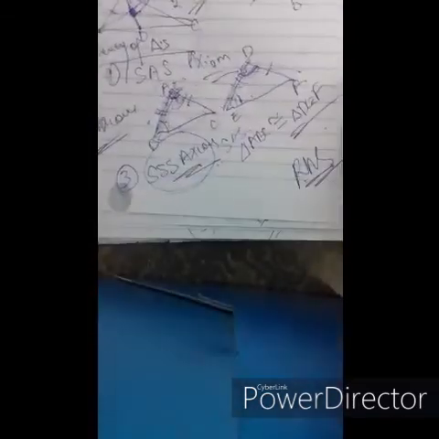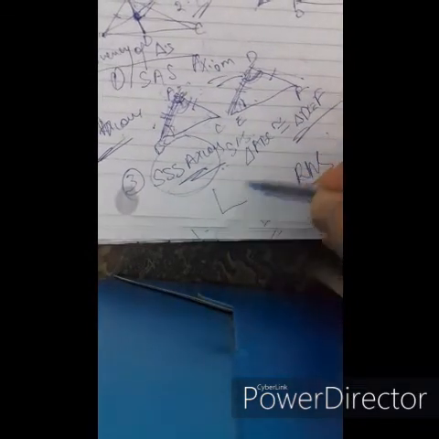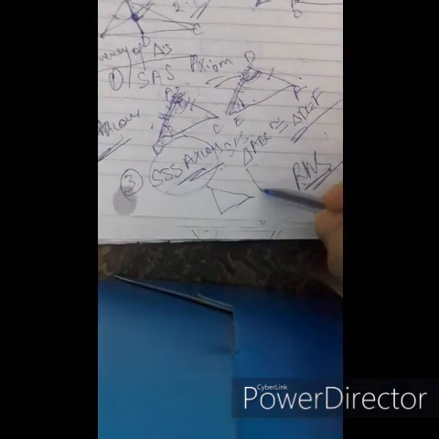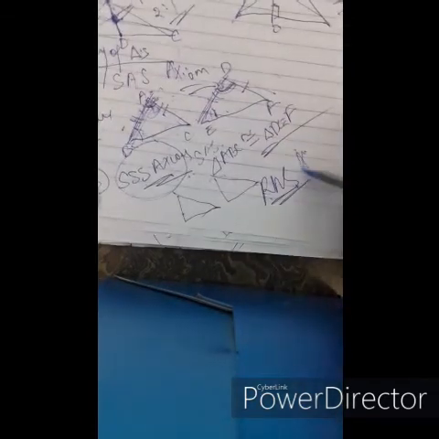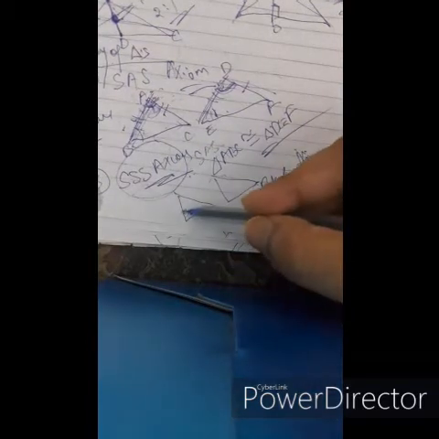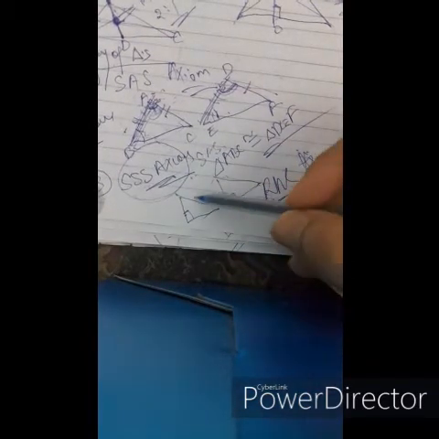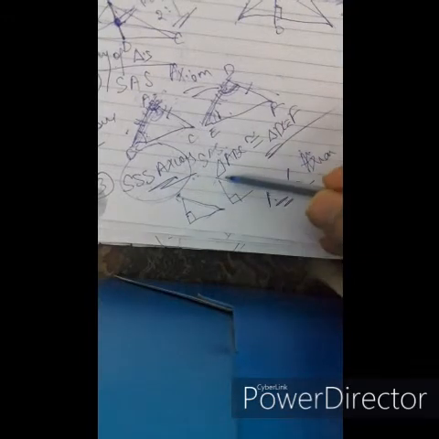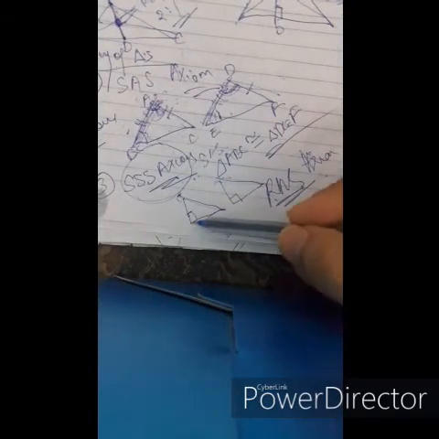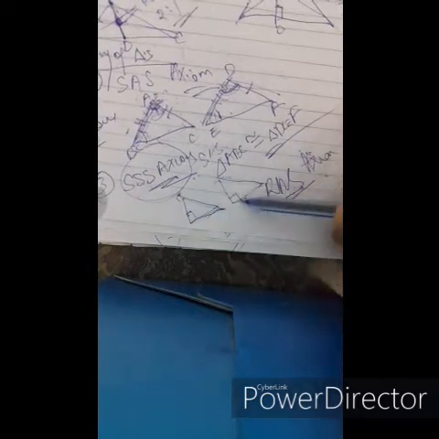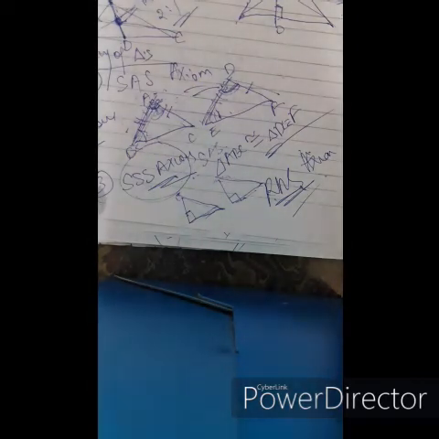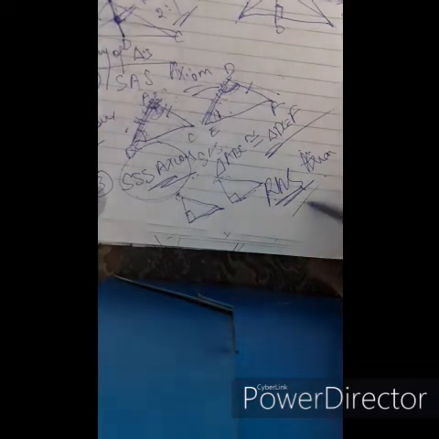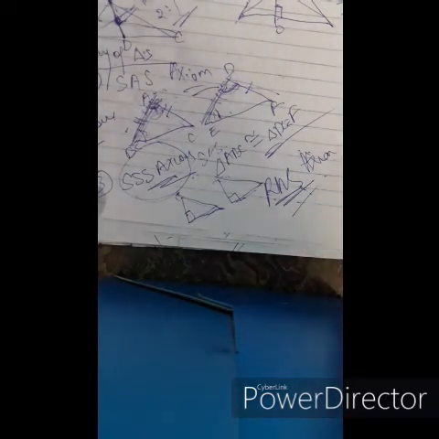In that, suppose there are two right angle triangles. We are taking two right angle triangles. For RHS axiom, the right angle of two triangles, the hypotenuse, H for hypotenuse, of two triangles, and any one side of two triangles should be equal. If this criteria is met, then based on RHS axiom, the two triangles are congruent to each other.